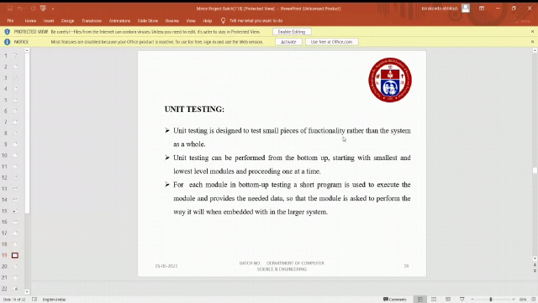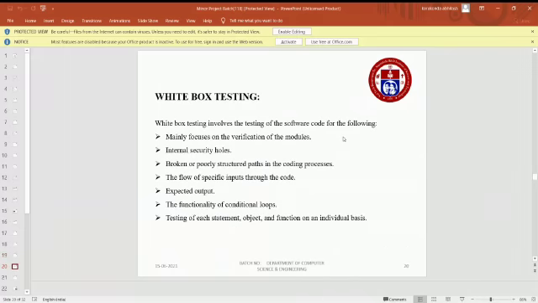Unit testing. Unit testing is designed to test small pieces of functionality rather than the system as a whole. Unit testing can be performed from the bottom up, starting with the smallest and lowest level and proceeding one at a time. For each module in bottom-up testing, a short program is used to execute the module and provide the needed data, so the module is asked to perform the way it will when embedded within a larger system.